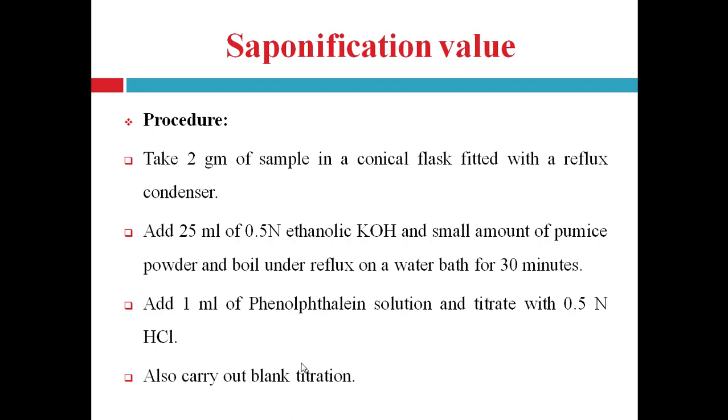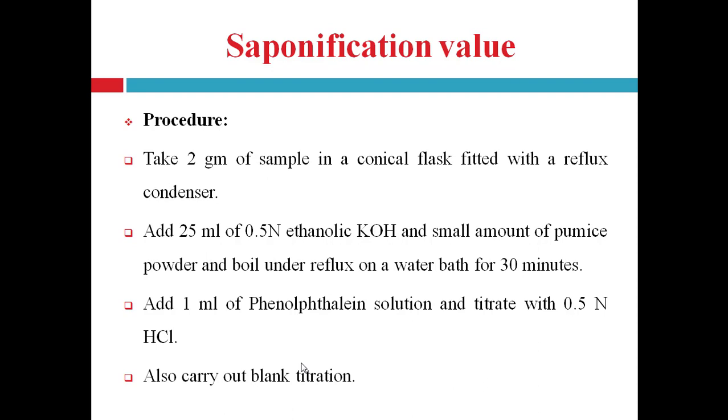Here a blank titration is also carried out. This blank titration is carried out by omitting the substance that is under examination. How is the blank titration carried out?